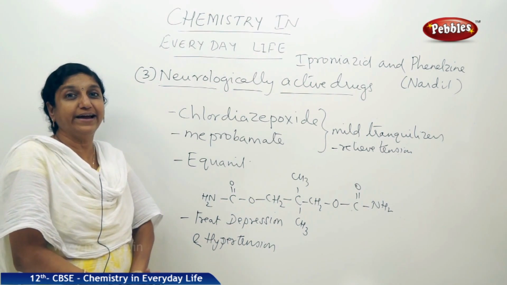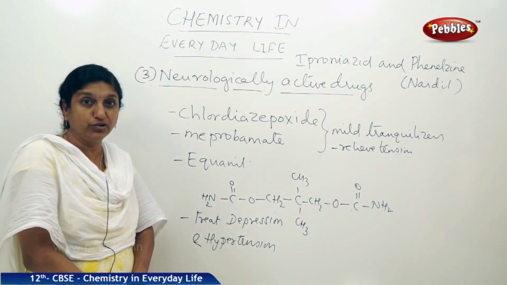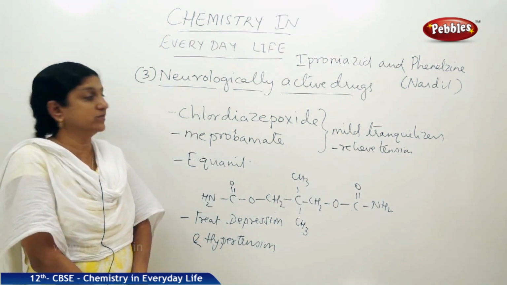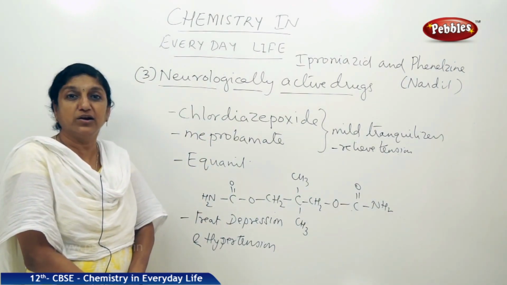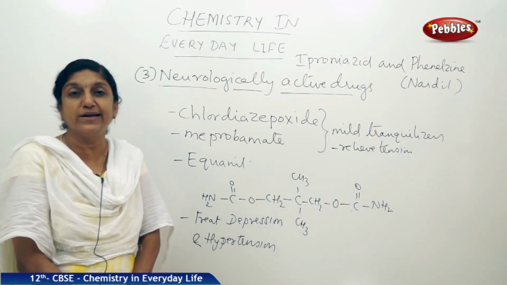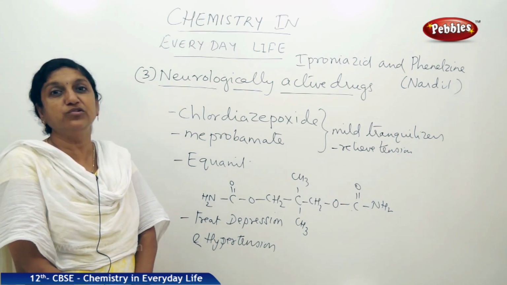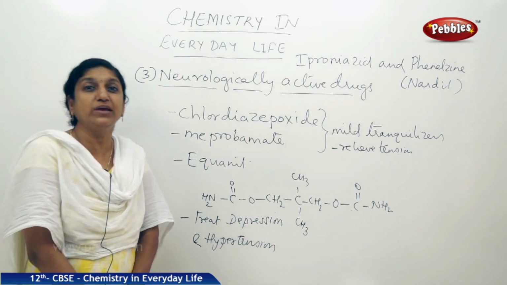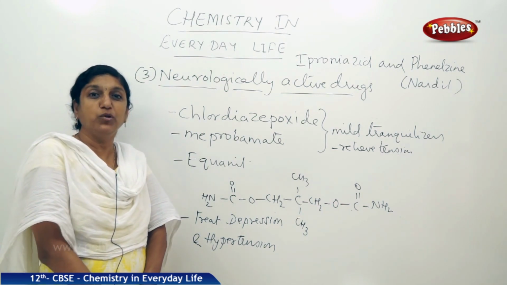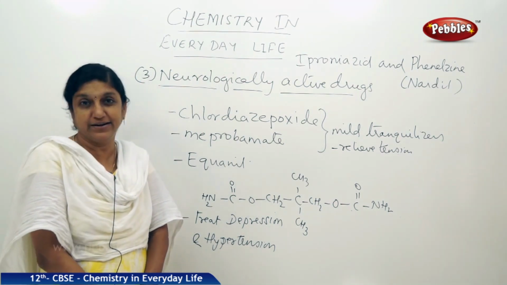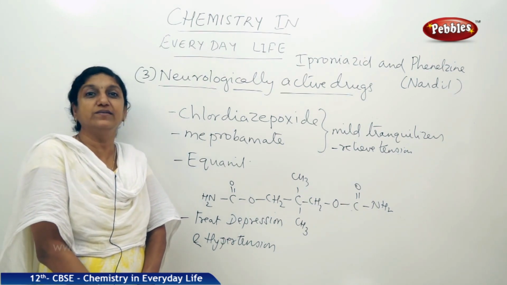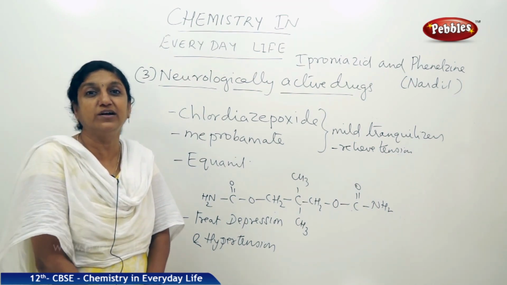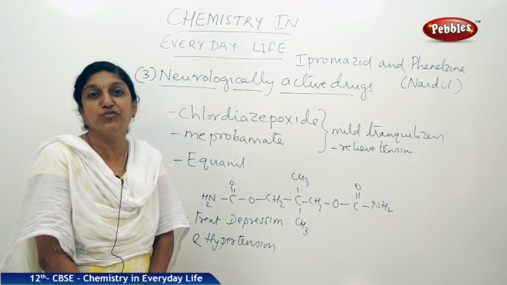So these neurologically active drugs, we have already said, are classified into two types, that is tranquilizers and analgesics, which are painkillers. Now in addition to these tranquilizers, there is also another class of drugs called barbiturates. Now these barbiturates are derivatives of barbituric acid, and these are supposed to be hypnotic drugs. Now when we say hypnotic, that means they are sleep producing drugs. So sometimes the patient requires enough rest to recover quickly. In that case, they are administered these hypnotic drugs which are called barbiturates.